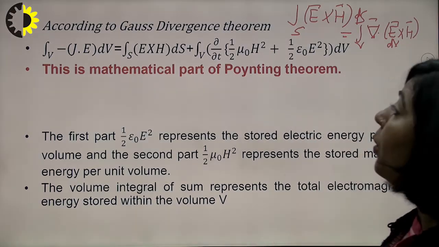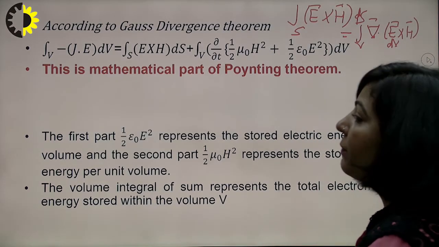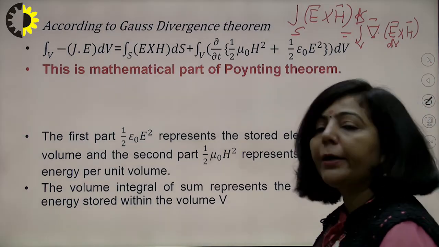Mathematically you have reached this expression, which is known as the mathematical form of Poynting theorem.